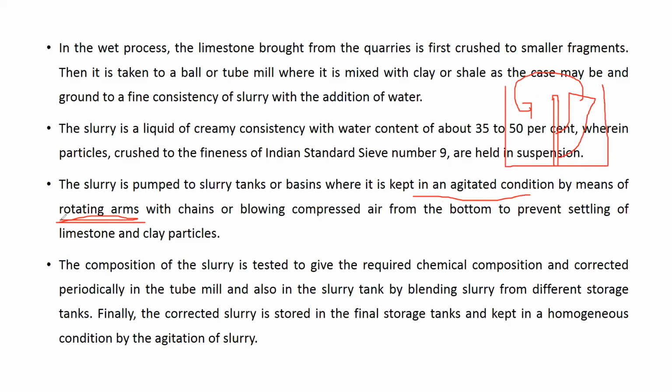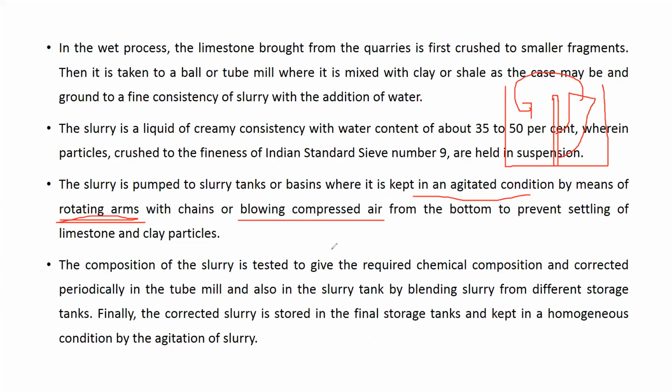Then if any material is still settling down even after keeping the slurry in the rotating condition, from the bottom of the tank we will blow compressed air.